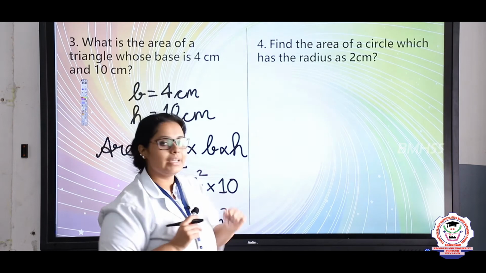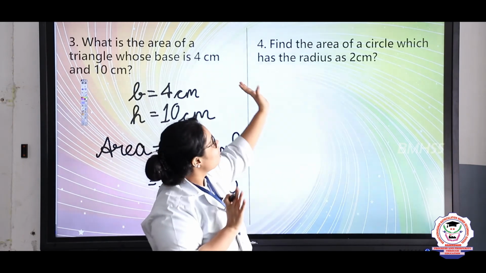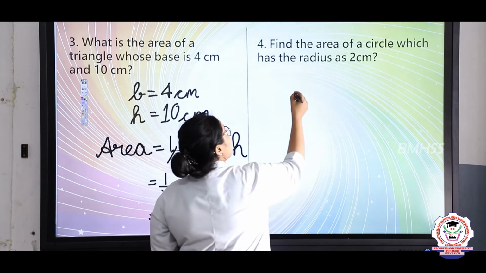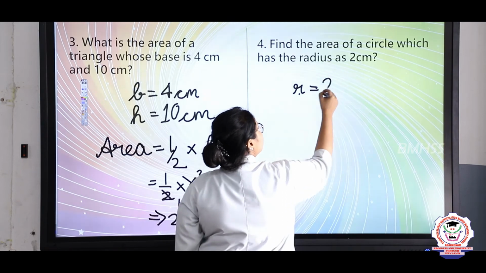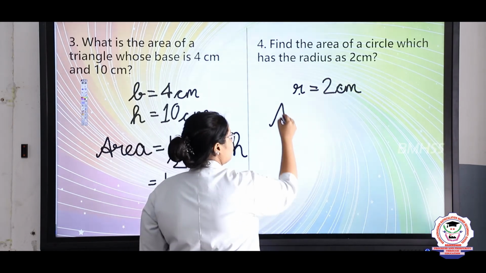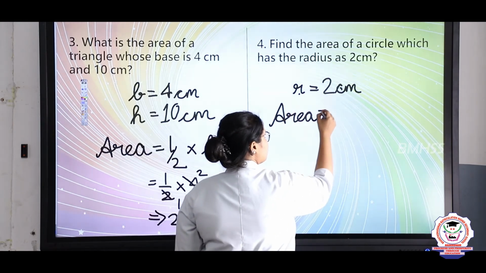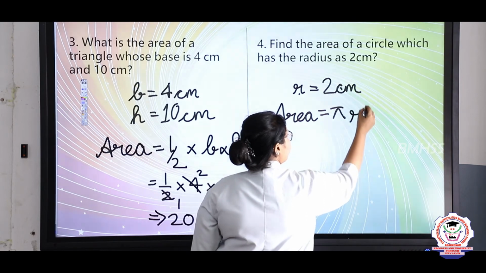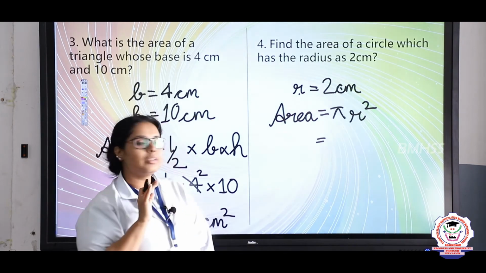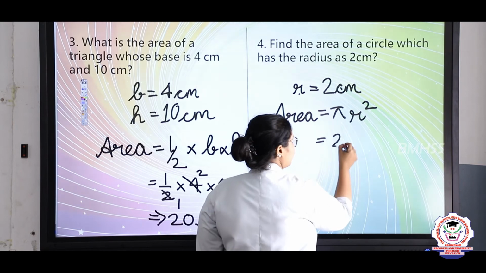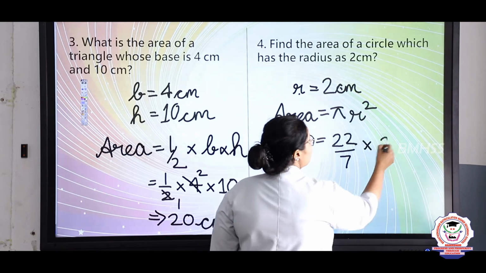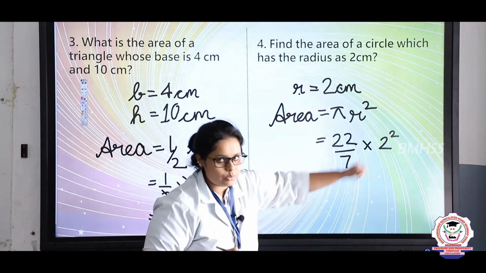In the final problem, they are asking what is the area of a circle which has the radius of 2 centimeter. So here we will write it as the radius R is equal to 2 centimeter. What is the formula? Area is equal to pi R square. So here pi value is always fixed, children. So here the pi value we will take it as 22 by 7, or you can even use it as how much? This is 2 square, right? You can write it as 2 square here.